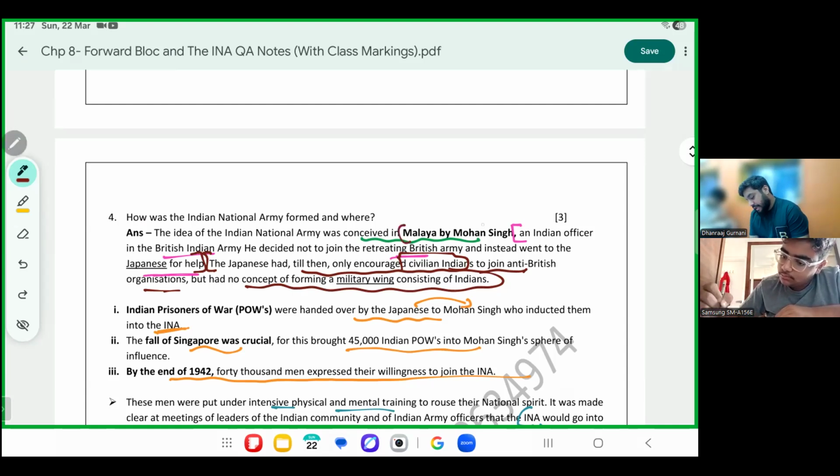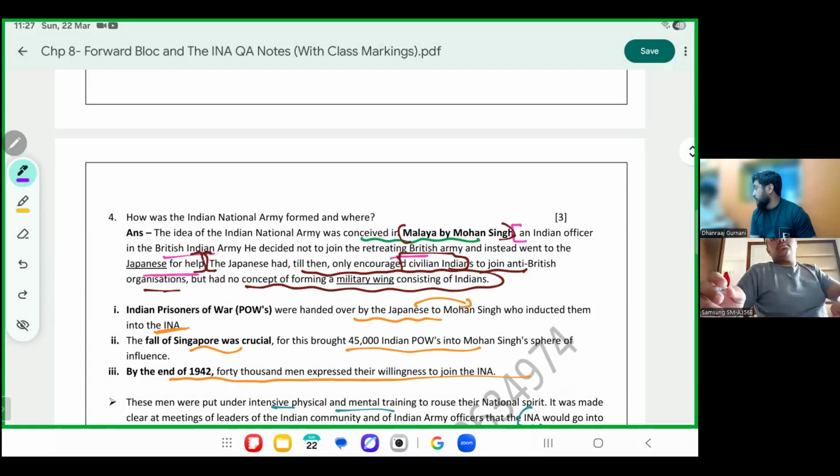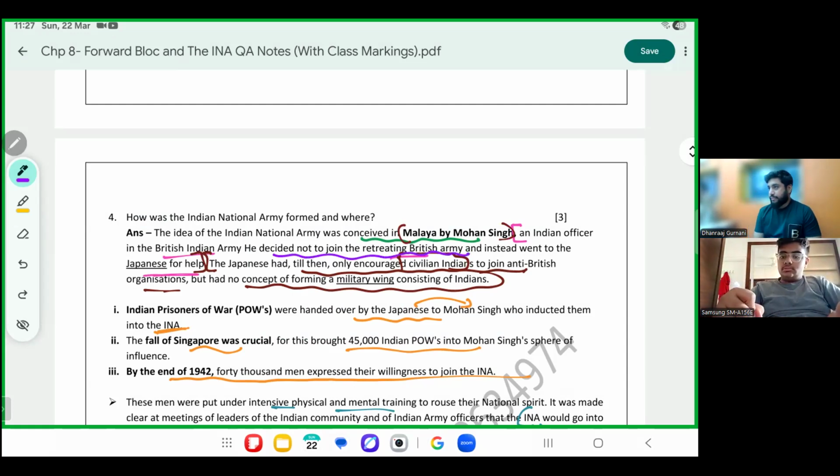Where? In Malaya. He was an Indian officer in the British Indian Army, and he took a very important decision, turning point decision, crucial decision. The decision could go against him also. He decided not to join the retreating British army. He goes against orders. Not to join the retreating British army. Instead, he went for Japan to help.